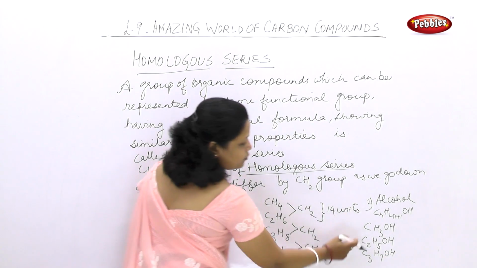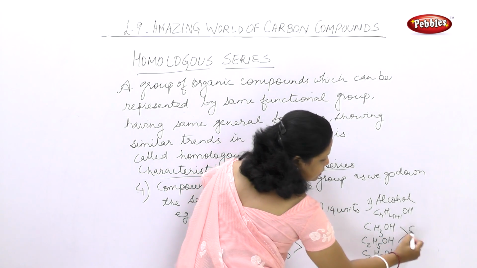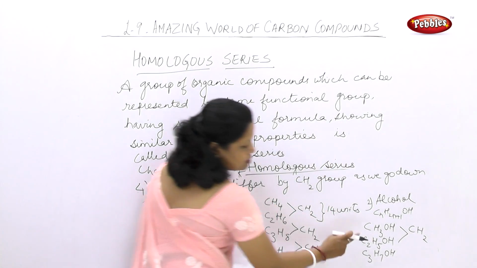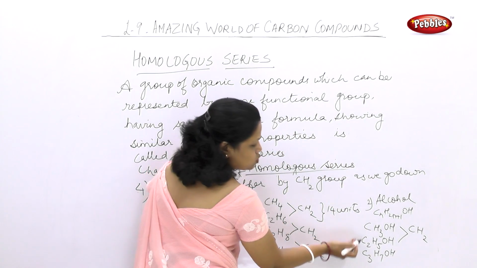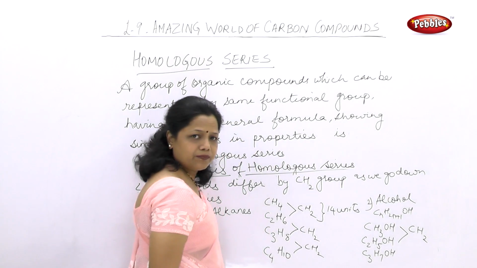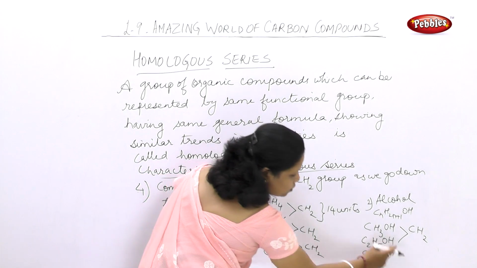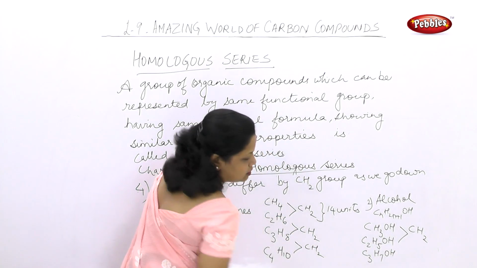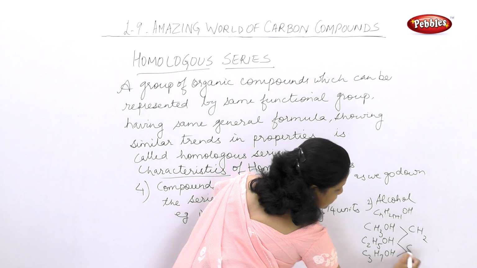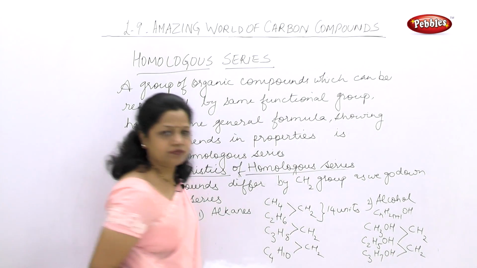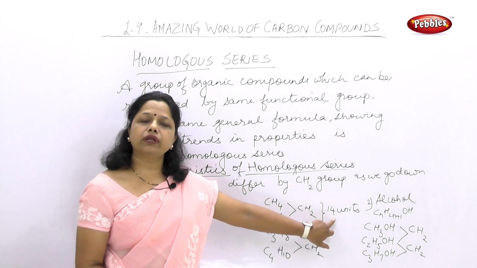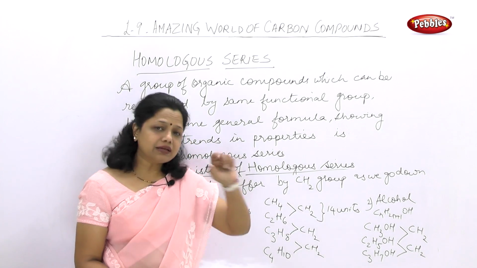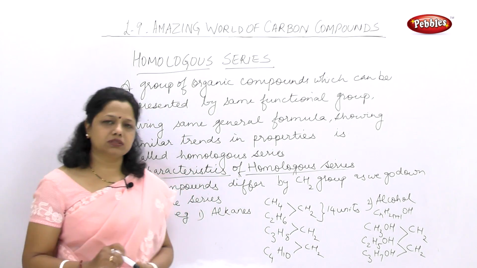Now are they differing by CH2 group? See, here one C is increasing, here 2 H are increasing. That means these two differ by CH2 group. Here C2H5OH, C3H7OH, also they differ by CH2 group. And these also will differ by molecular weight of 14 units. These are the characteristic features of homologous series.